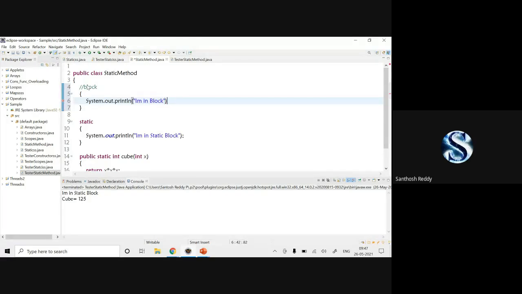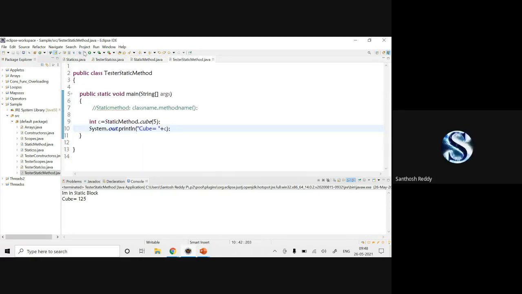That's it. Does anyone have an idea what the order of execution is here? So first the static block will be executed, sir, and then the public static int cube, and only when we create the object, then the block will be executed. Okay. Is it clear what your friend has said?